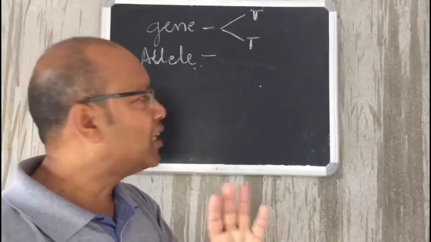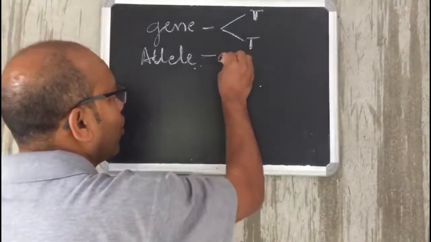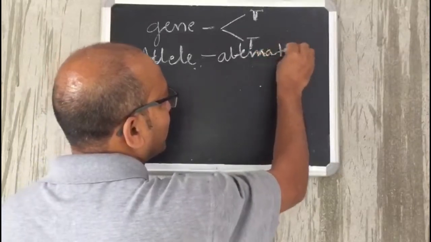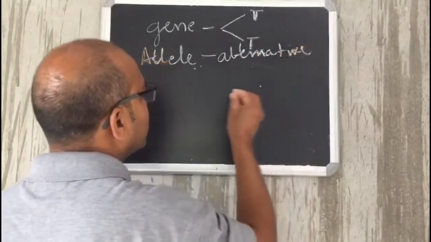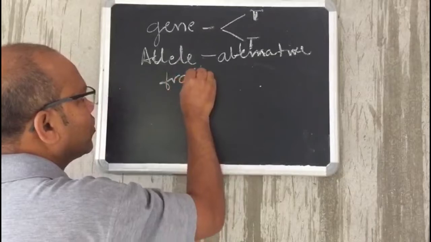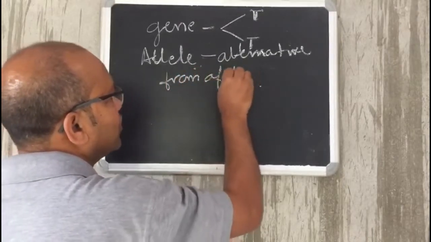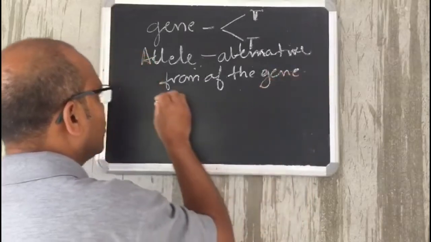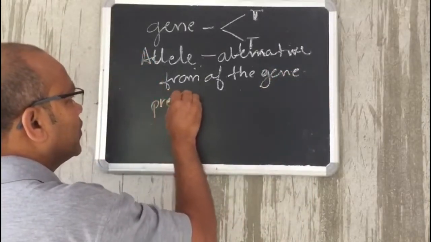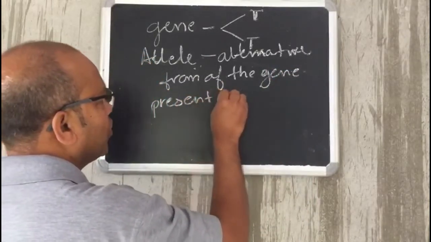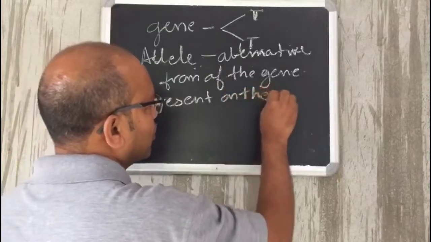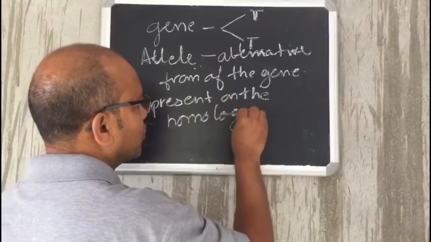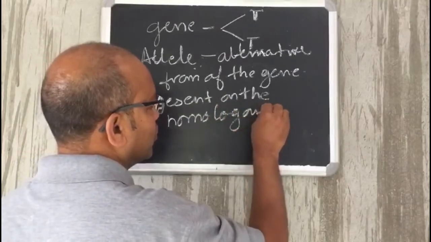The alleles are the alternative forms of the gene present on the homologous chromosome.